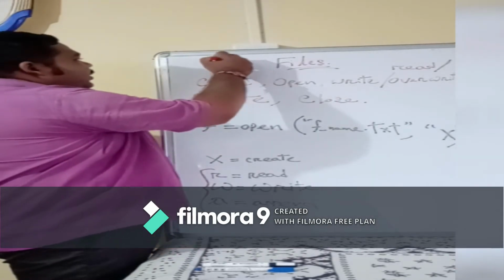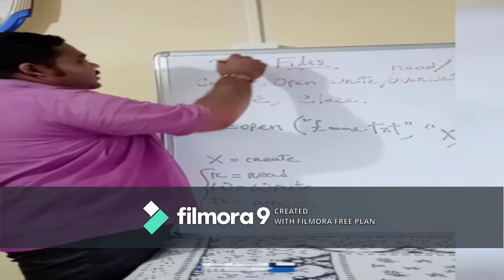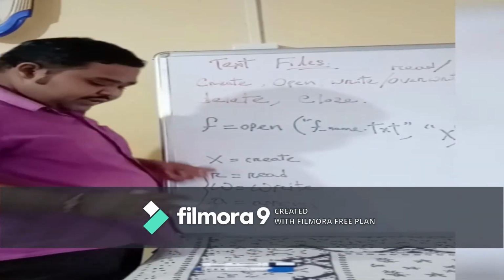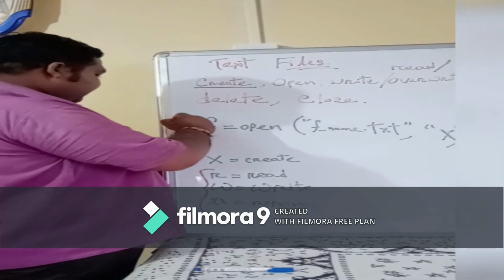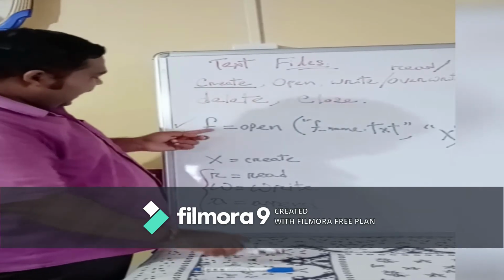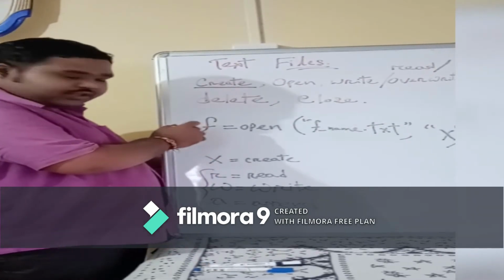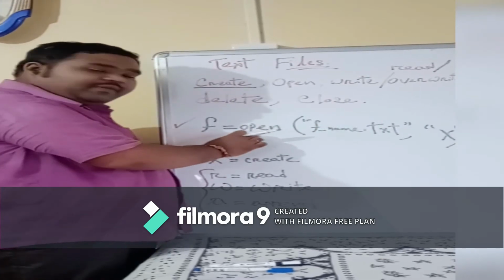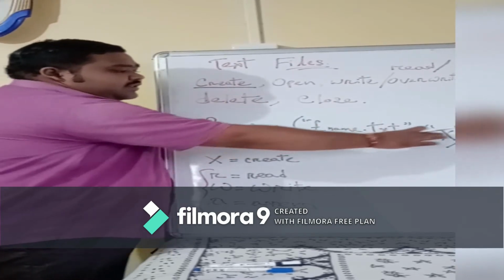Alright. What we are discussing? We are discussing the text files. So what you are doing? You are creating the text file. For creating the text file, this is the syntax. F equal. This is what? File object. Open function है. कुछ import करना नहीं पड़ा. Directly open function को use कर लिया. Open. This is the syntax.